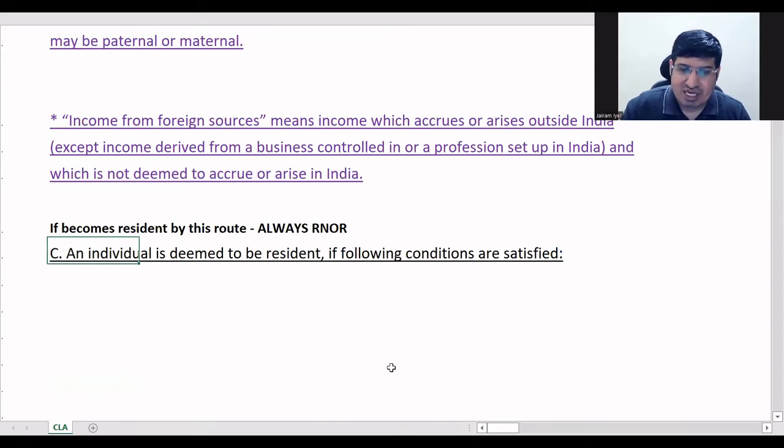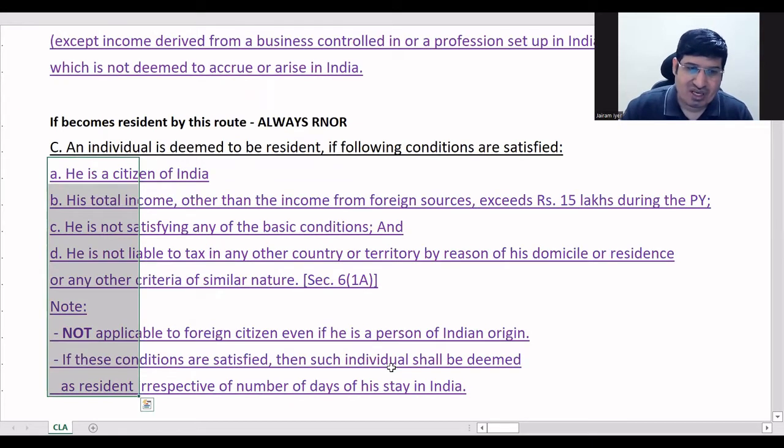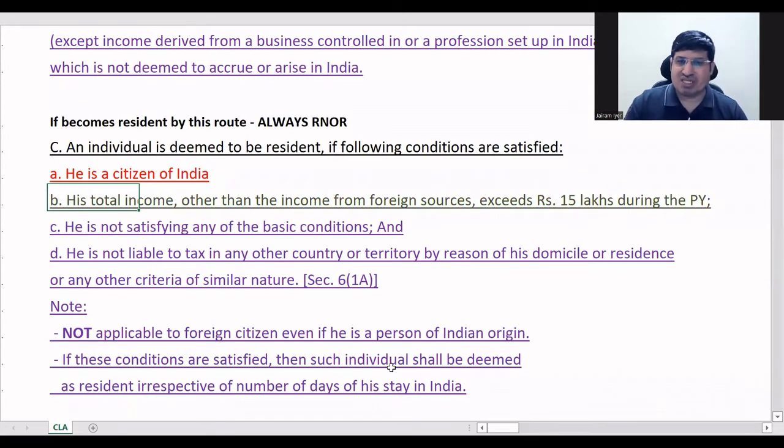He'll become a resident if he follows the below conditions. One is he is a citizen of India. Important, first condition, citizen of India. Second, his total income other than income from foreign sources exceeds 15 lakhs. These are all cumulative conditions, so you must satisfy all four conditions together.